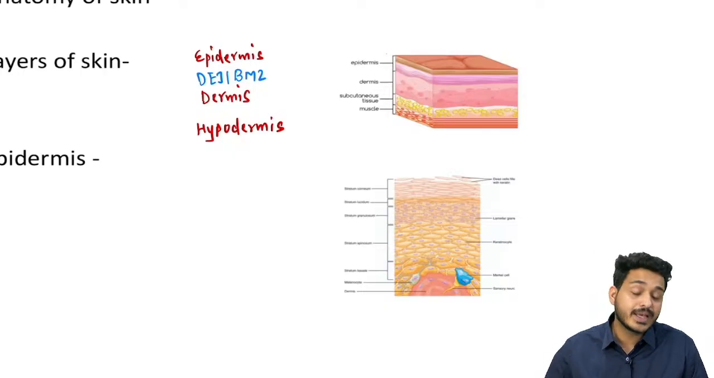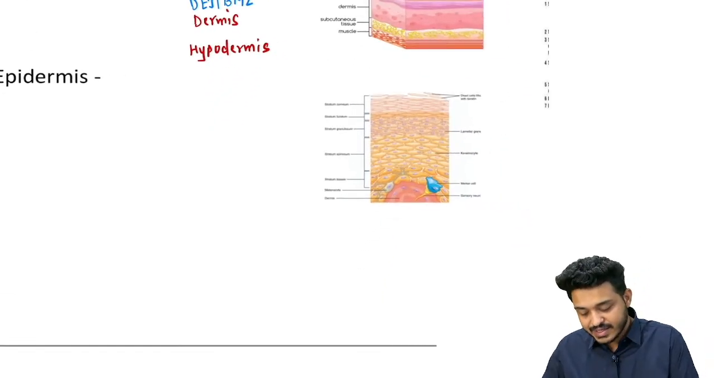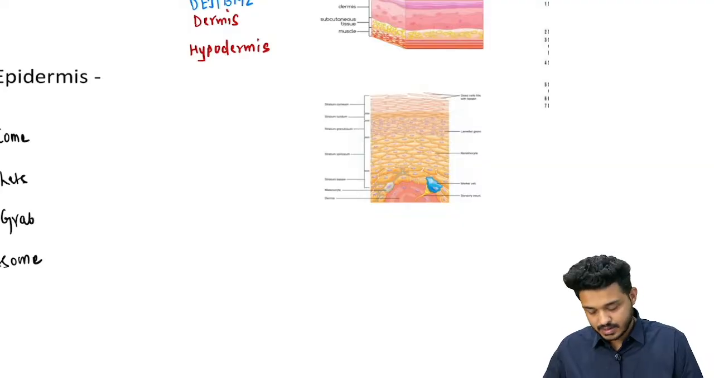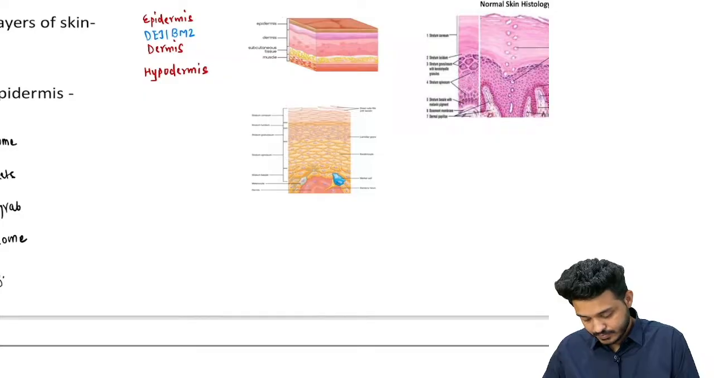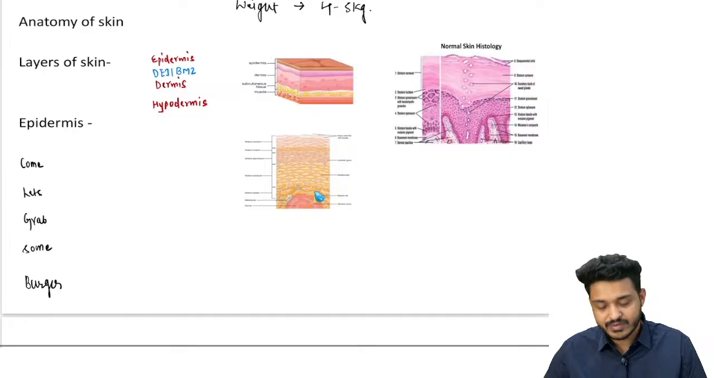Now this epidermis is further divided into various layers. So what are the different layers we have in the epidermis? You might be hungry, so come, let's grab some burger. This is the mnemonic for the epidermis.